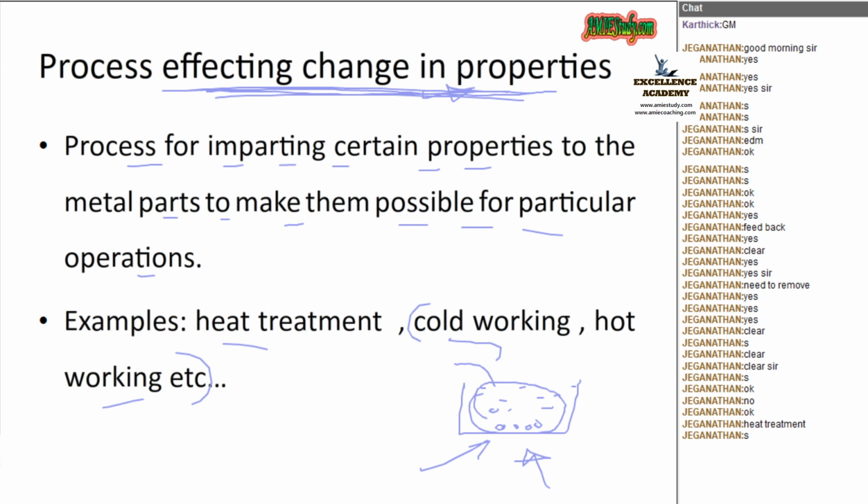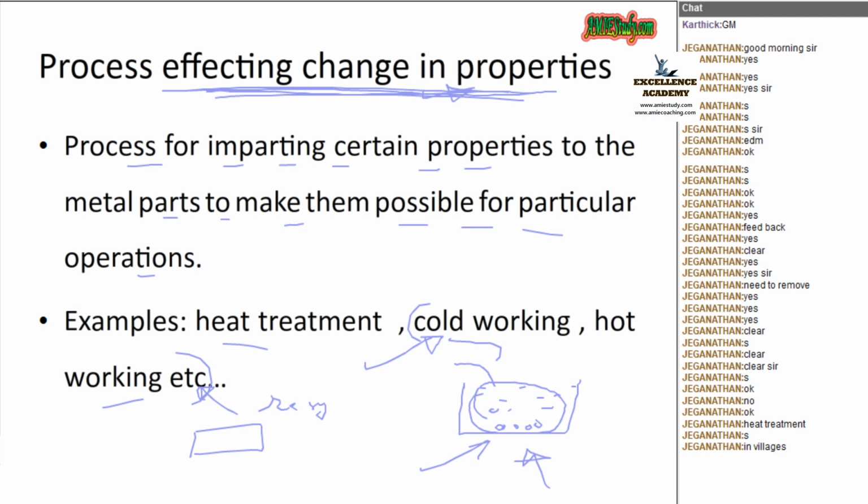If he hammers that billet at a temperature below its recrystallization temperature, then we call that cold working. If he hammers the metal above its recrystallization temperature, that is called hot working.